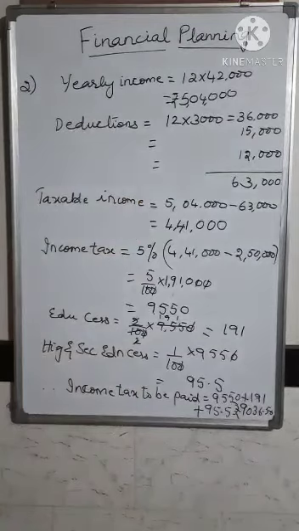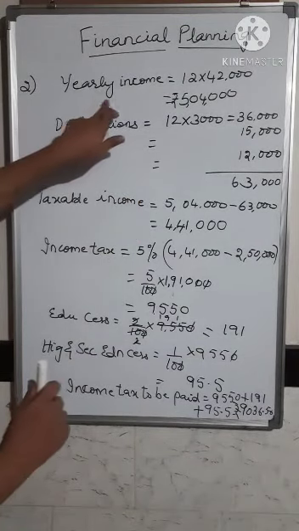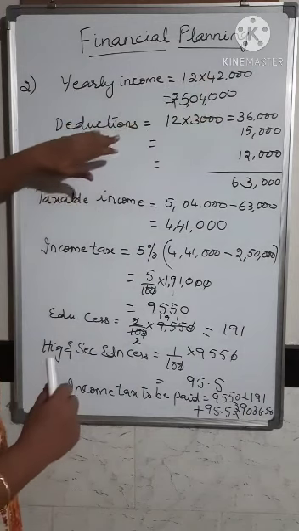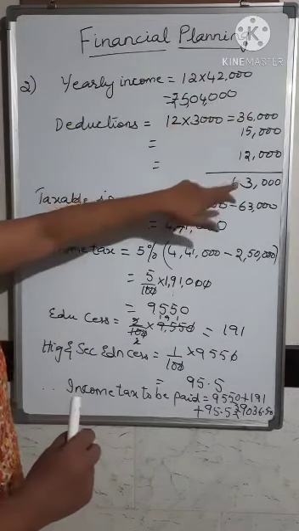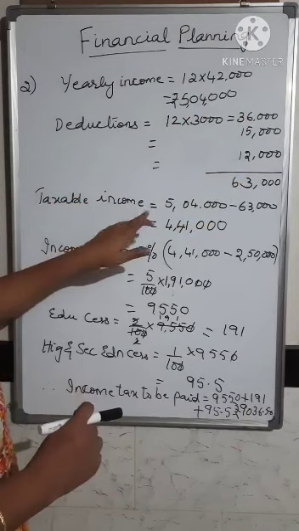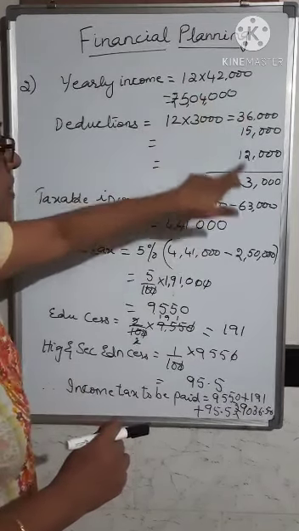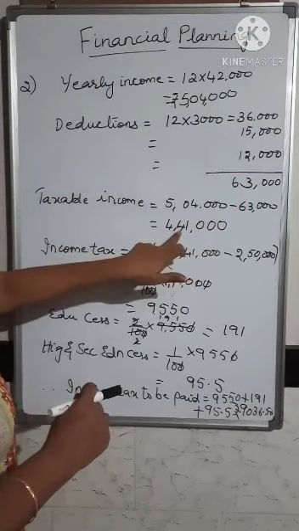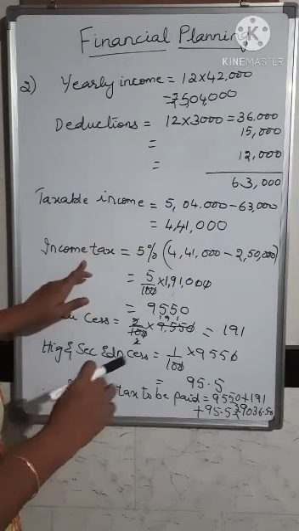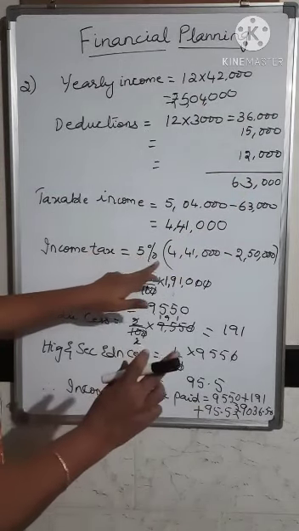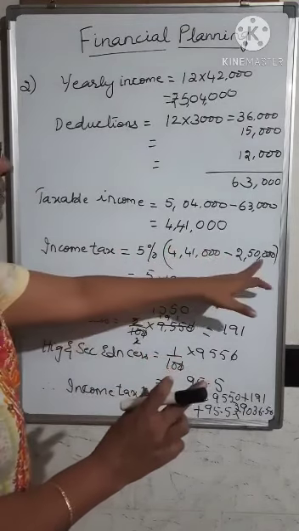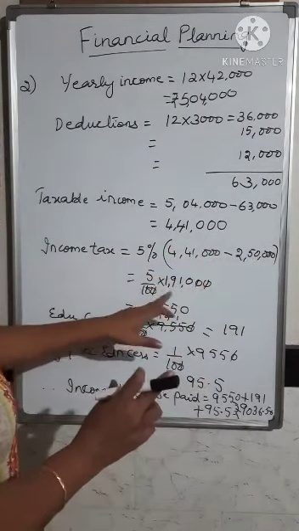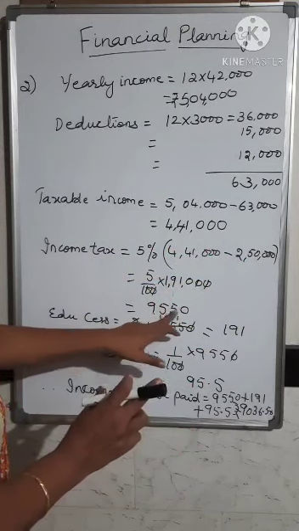So this is how you calculate the income tax. First, find out his yearly income by multiplying. Then total up all the deductions. Then the taxable income is the yearly income minus the deductions. Then the income tax from the table is 5% of the taxable income minus 2,50,000, which is 9,550.